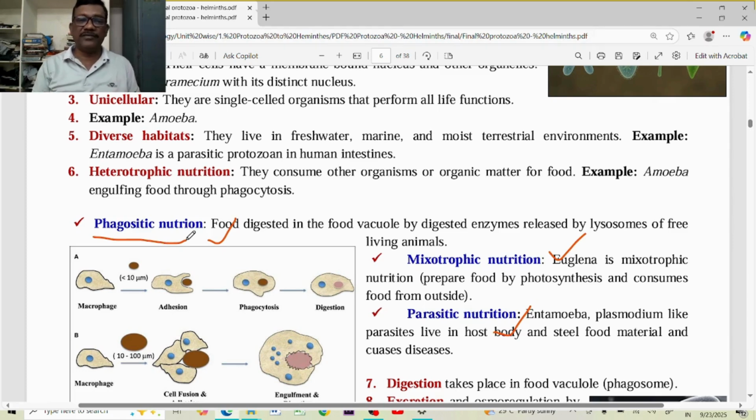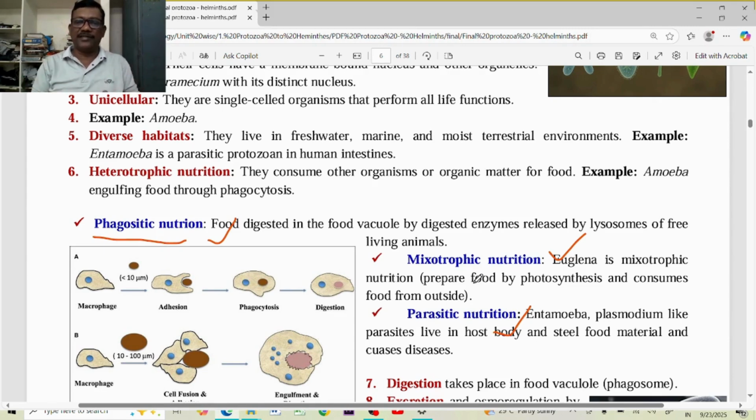Most of the protozoans are free-living animals. They follow this phagocytic nutrition in the food vacuole. They can digest the food material with the help of lysosomal enzymes. Mixotrophic nutrition, for example, Euglena and Chlamydomonas follow this mixotrophic nutrition.